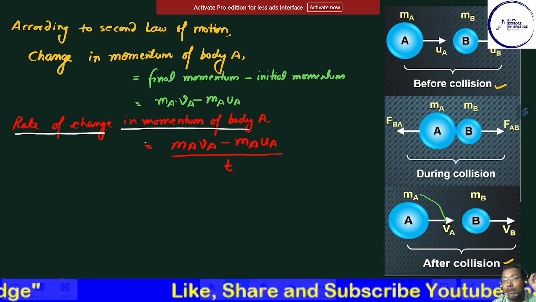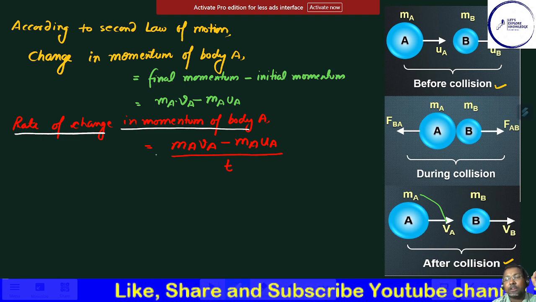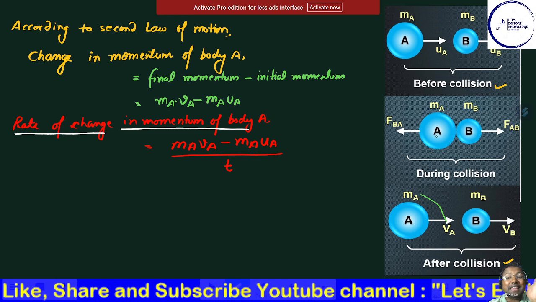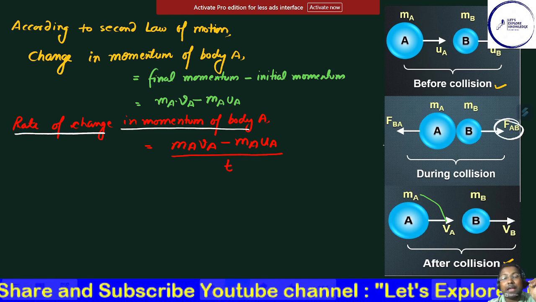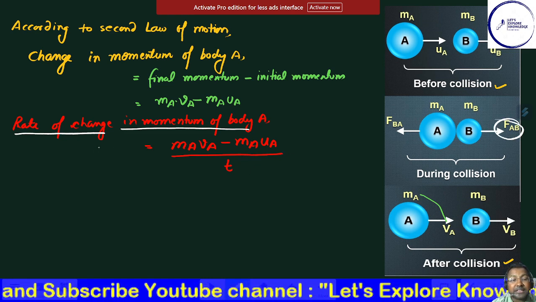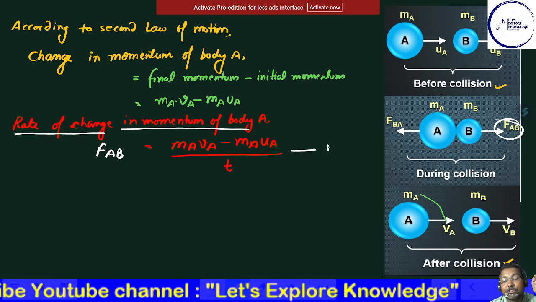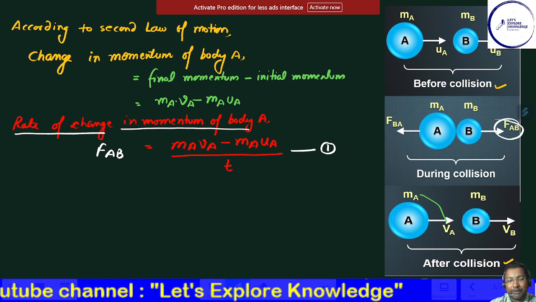During the collision, the force exerted by body A on B is FAB. I'm calling this equation number 1.